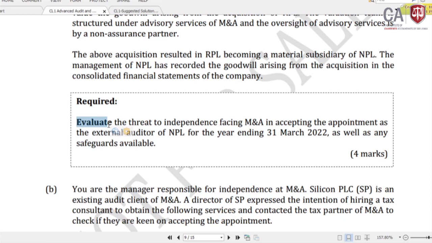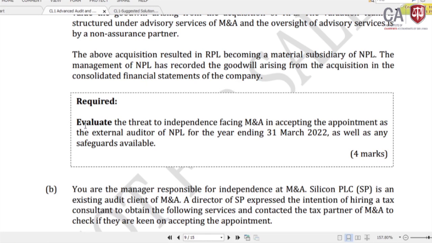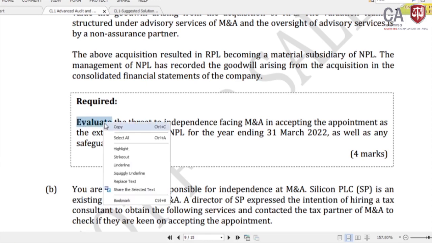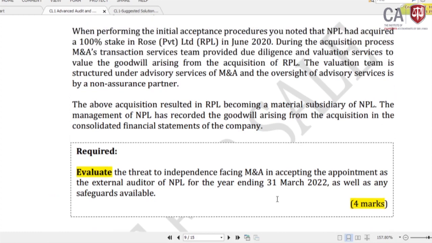So you are supposed to evaluate the threat for the independency. So evaluate the action verb, highlight it. Evaluate the threat to independence facing M&A in accepting the appointment as the external auditor for the year ending 31st March 2022. That is as a 4-mark question. So you need to evaluate the independency including the threat. And we'll read the question to identify what is the threat to independence as per the Code of Ethics of Sri Lanka.